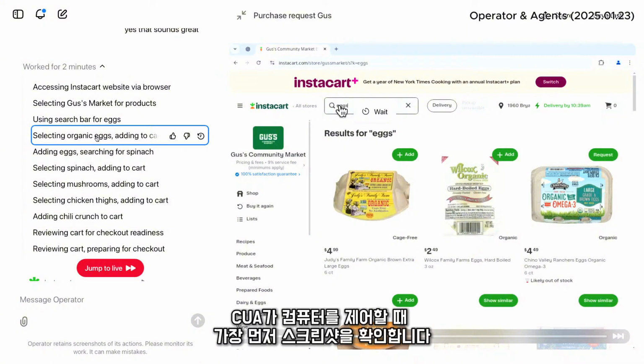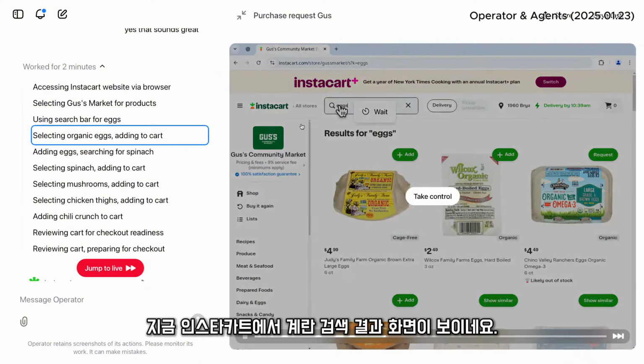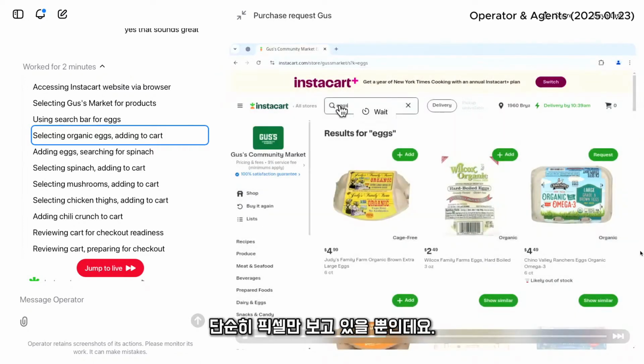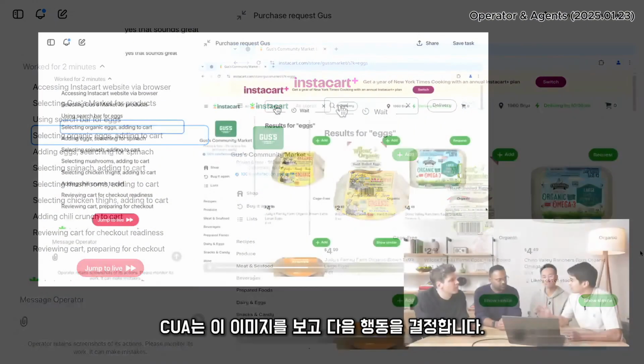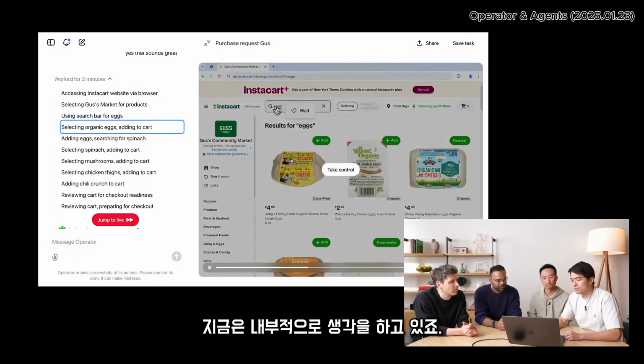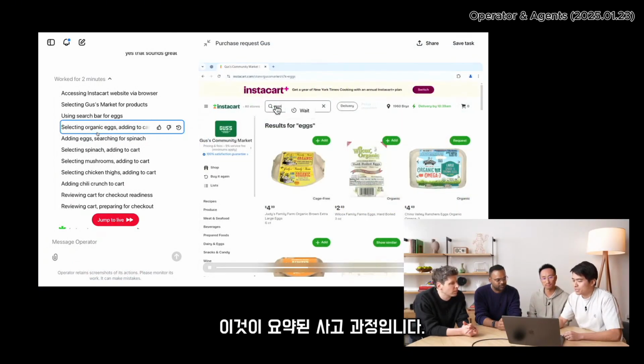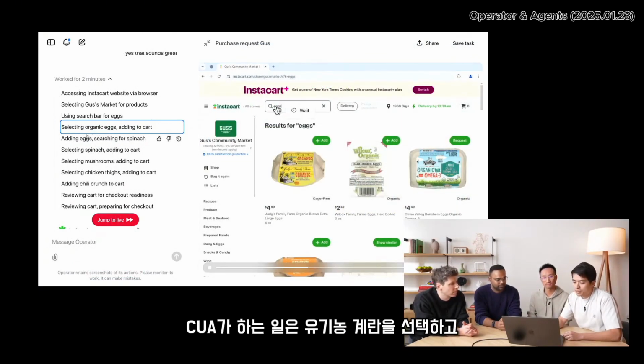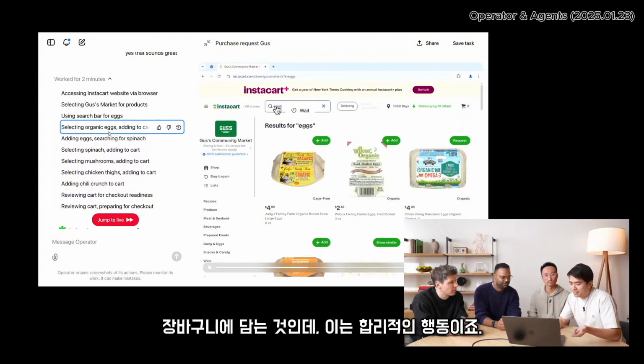The first thing that CUA does when it controls the computer is it looks at the screenshot. So now you're seeing maybe the search results page for eggs in Instacart. CUA understands this. It's just seeing the raw pixels. After CUA sees this image, it decides what to do next. Right now, it's making some inner monologue, and this is the summarized chain of thought. According to it, it's selecting organic eggs and adding them to the cart, which is a reasonable thing to do.